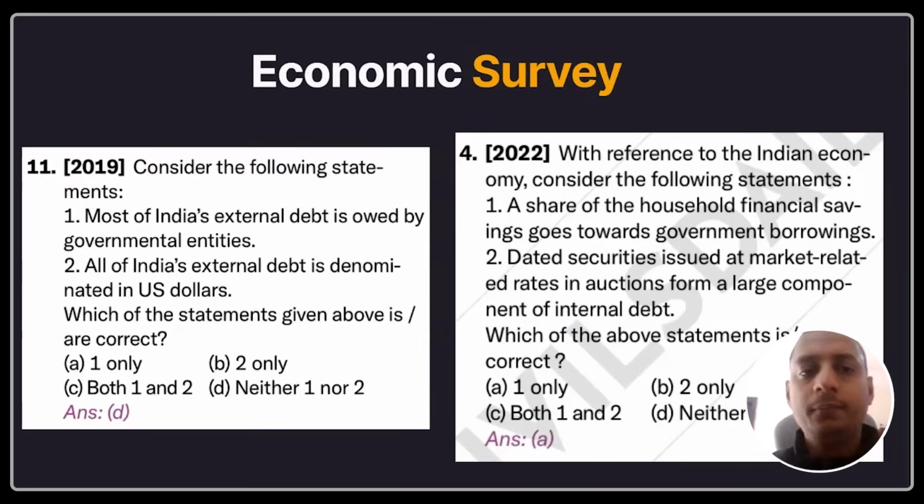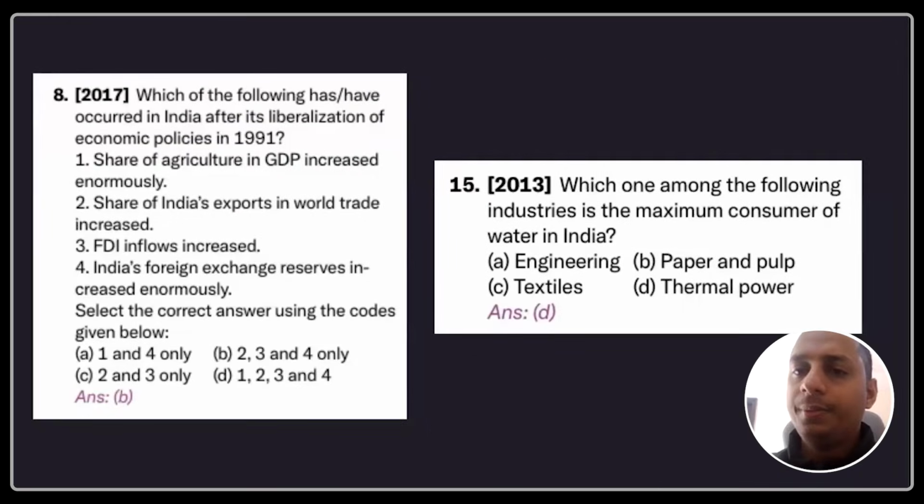So here you can see a 2019 paper question: most of India's external debt is owed by government entities. No, it's basically by private enterprises. All of India's external debt is denominated in US dollars. Definitely, 'all' is an extreme word, right? On the right-hand side, you can see a question with respect to the share of household savings going toward government securities. Obviously, it will be there. Also, we need to have an idea regarding the Indian economy.